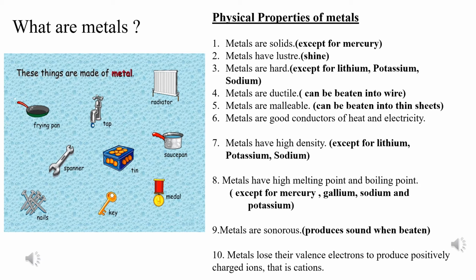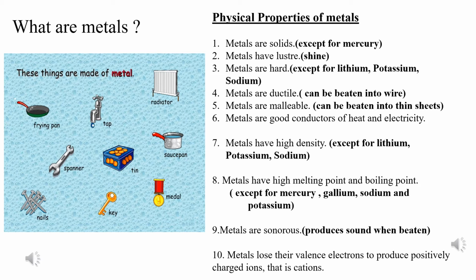Metals are good conductors of heat and electricity. So all the examples here, saucepan or frying pan or utensils, we know they are made out of metal because it's a good conductor. Next, metals have high density. Density means it has all the atoms closely packed except for lithium, potassium and sodium.